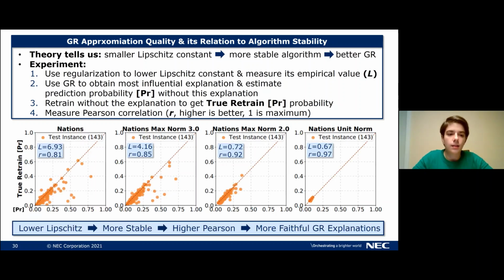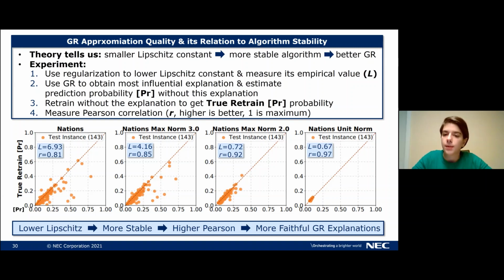And here are the results. In total, we have 4 models. The leftmost model is the original model that has no regularization. And as we can see, the empirical Lipschitz value L is the highest out of all 4. At the same time, the Pearson correlation R is the lowest, although with 0.81 it's still quite high. In the next model, we apply a maximum norm on the model's weights with a value of 3. Here we can see that the empirical Lipschitz value slightly drops, while Pearson correlation slightly rises.